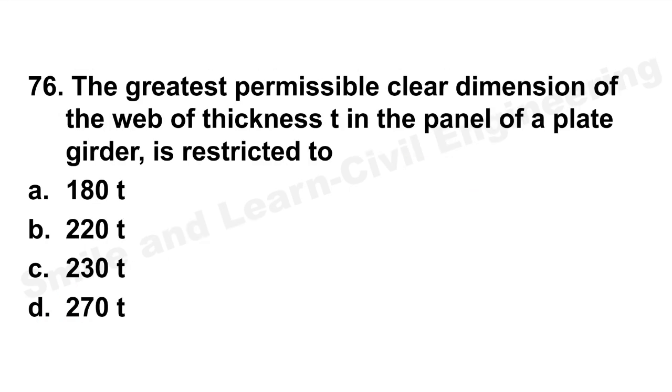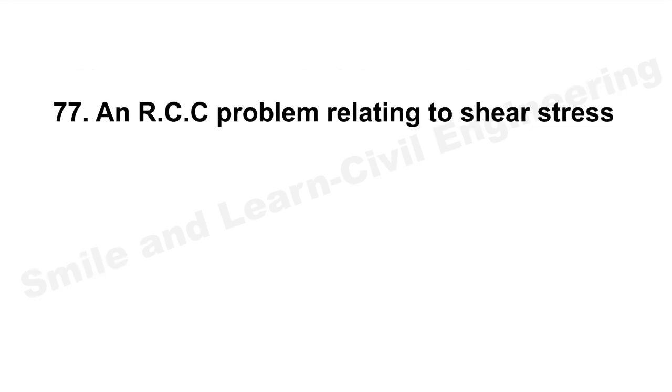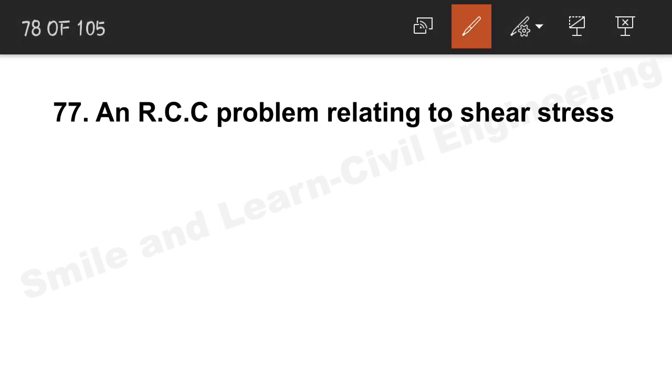Next, the greatest permissible clear dimension of web panel in a plate girder is restricted to. The correct answer will be option D, 270 T. Let's move on to the next question, an RCC problem relating to shear stress. Since this will need a solution, you just see problems related to shear stress. One of them can come. Other problems from RCC can also come.